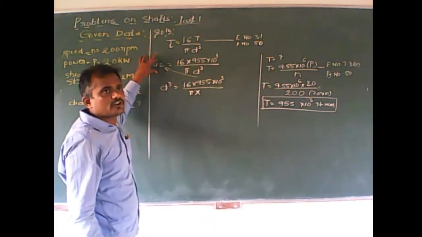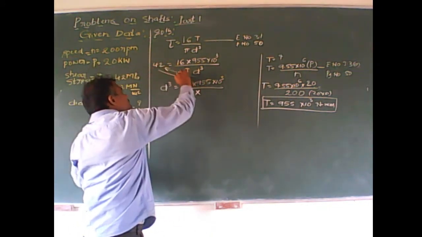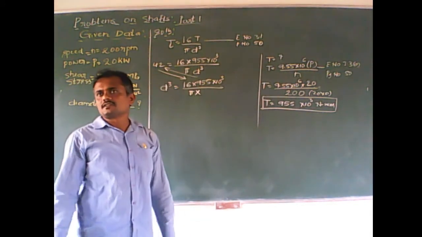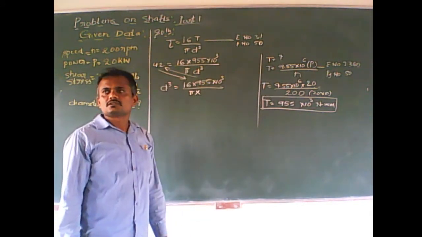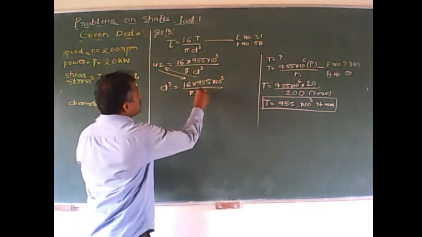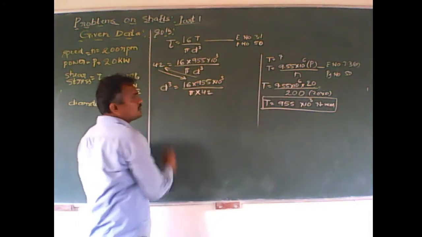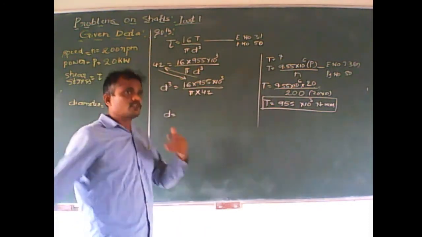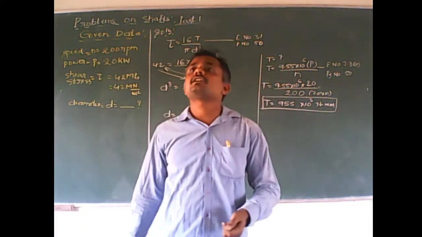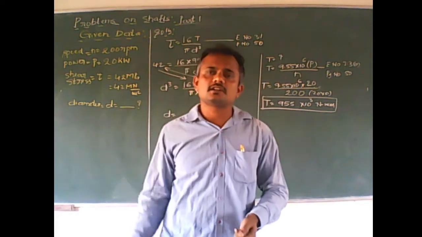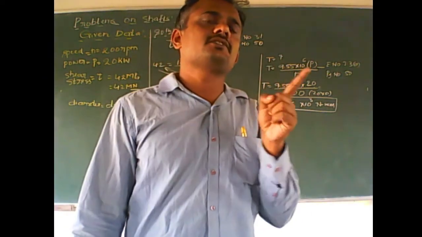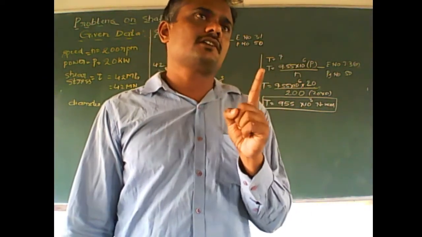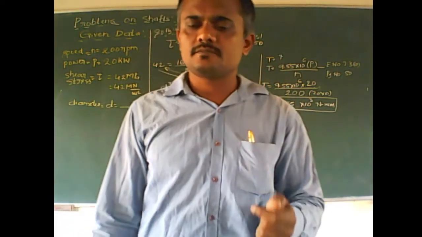So what about this 42? It goes to the denominator side. Is that correct? So 42. So get me the answer d cube, and the cube root of the answer you make. Quickly calculate in your calculator and get me the answer. I will check each and every student. I will check your calculator value, how much you are getting.